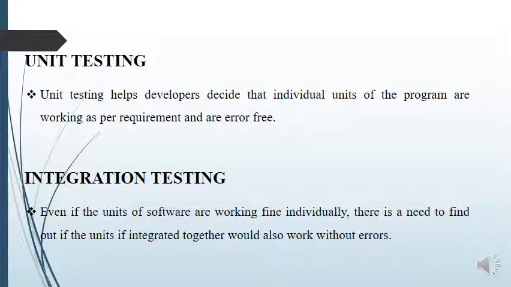Next, integration testing. Even if the units of software are working fine individually, there is a need to find out if the units, when integrated together, would also work without errors. Integration testing is the process of testing the interface between two software units or modules.